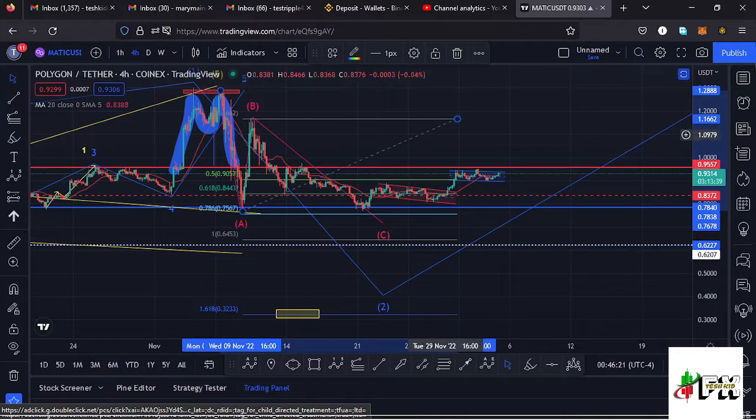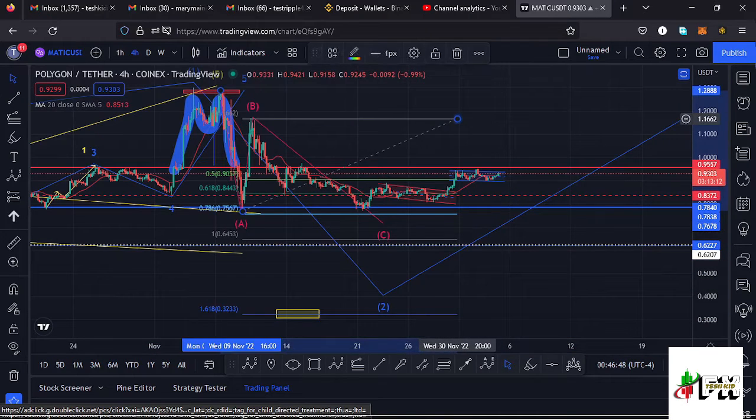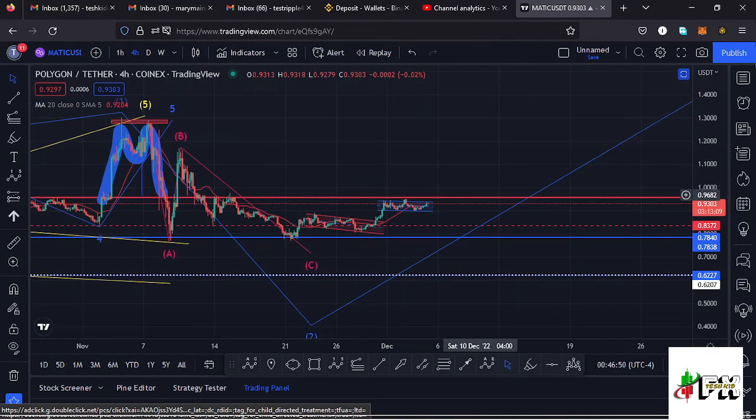And it's not a must that we fully maximize the Fib level 1.618. We can make our low in the formation of this wave 2 between the $0.64 mark and the $0.32 mark. In between there we can make our low, and then see a very nice bounce to the upper side in the formation of that wave 3 to the upper side.